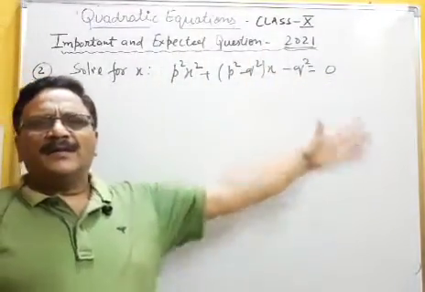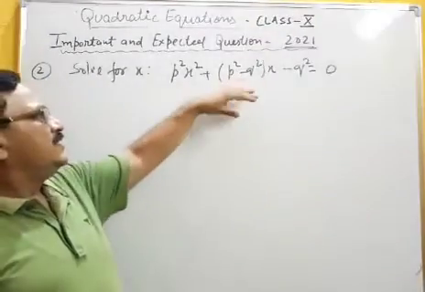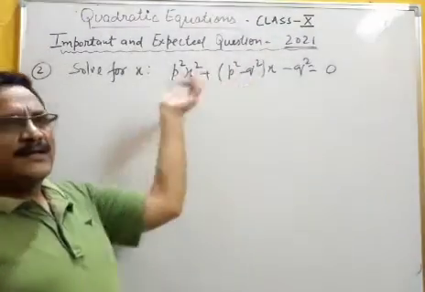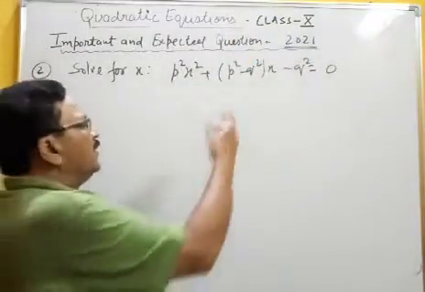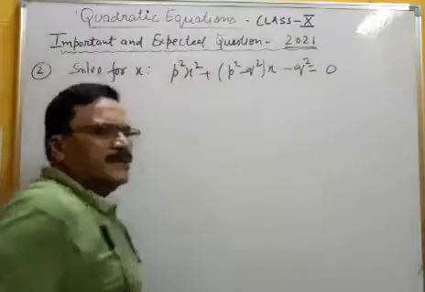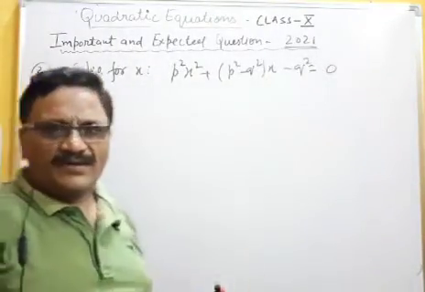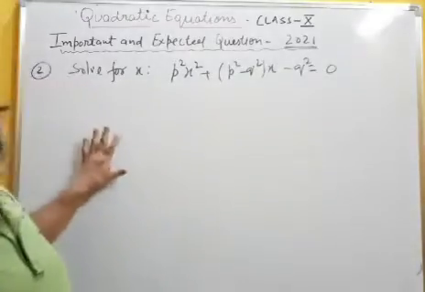Only by changing this, here you are writing p square. In another pattern they have written a square. Somewhere they have written 36x square. This is the value of b, p square, q square. They interchange in another question paper. Here they took only b square form, b square x, and here they write a square minus p square. So only changing of digits and alphabets are there, but the pattern to solve is the same.